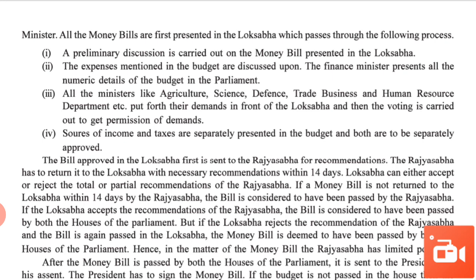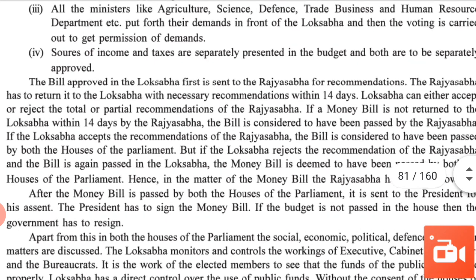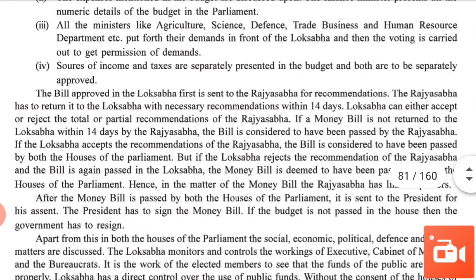Then the fourth is the source of income and tax, which are separately presented in the budget. First point, preliminary discussion. Second, expenses mentioned in the budget. Third, different types of departments. Fourth, their demands in front of Lok Sabha, and then voting is carried out. And the source of income and tax are separately presented in the budget. Both are to be separately approved. And the last one is the bill approved in the Lok Sabha.